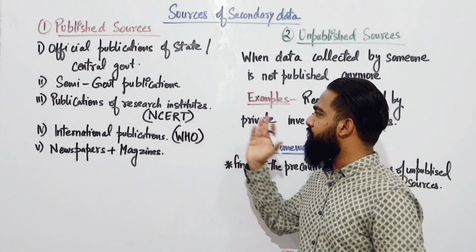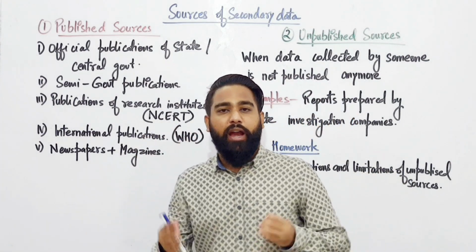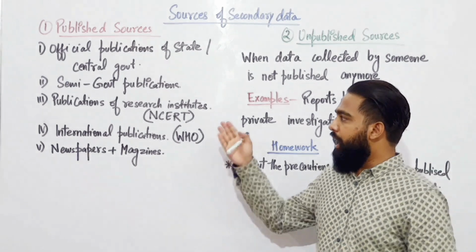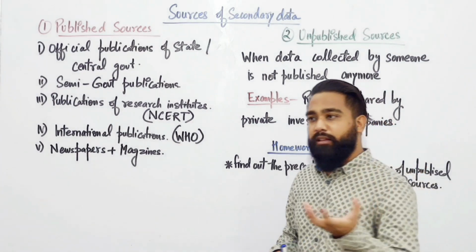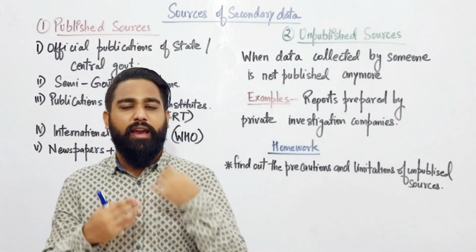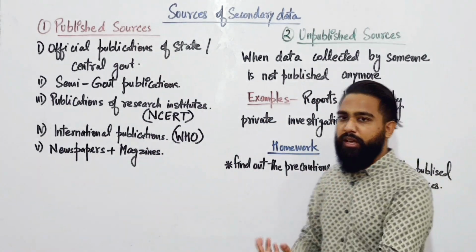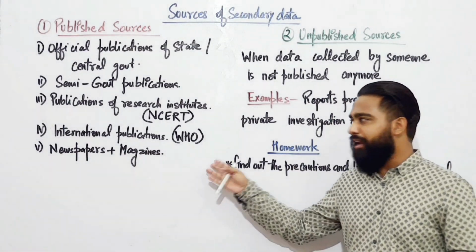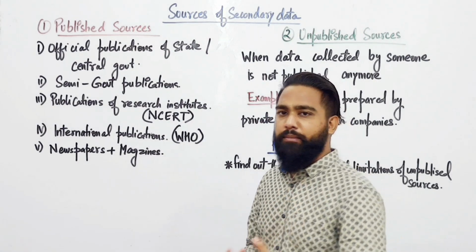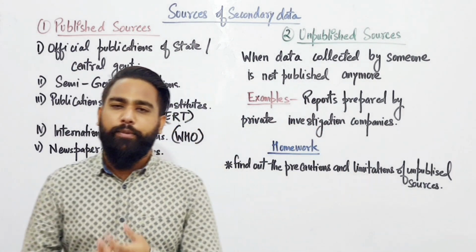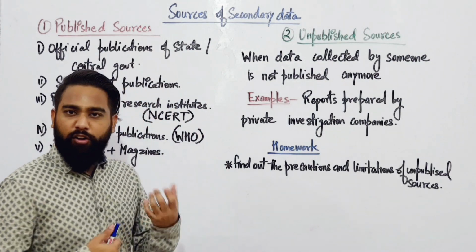In the third one, publications of research institutes like NCERT, they do their own research work and then publish it, as NCERT does in its books. Next, international publications, like these days WHO is giving guidelines and other surveys. International publications like WHO give data which is a published source, and we can use it for further investigation. Newspapers and magazines also sometimes do their own surveys, which are published in their newspapers or magazines. So that can also be used as a source of publication.